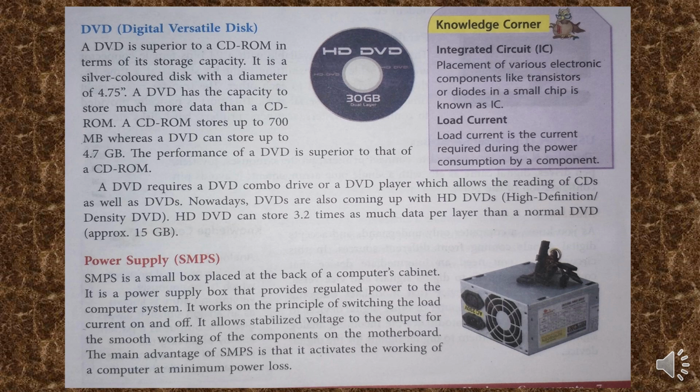Nowadays DVDs are also coming up as HD DVDs, that is high definition density DVD. Why is it called high density DVD? Because HD DVD can store 3.2 times as much data per layer than a normal DVD. That means up to 15 GB. That's why DVD is called superior to CD.